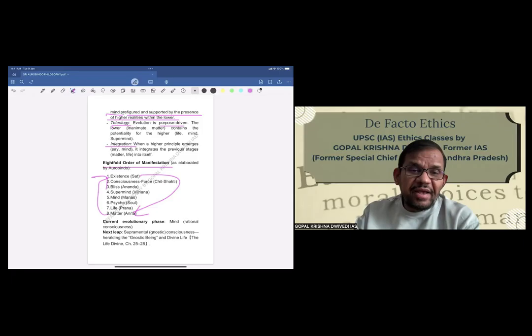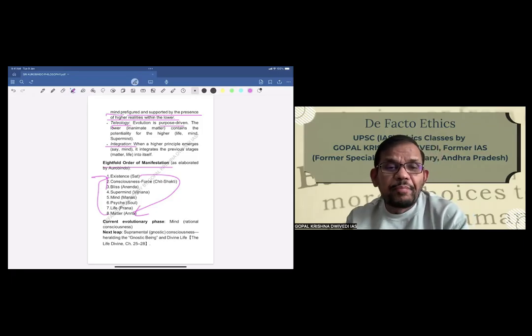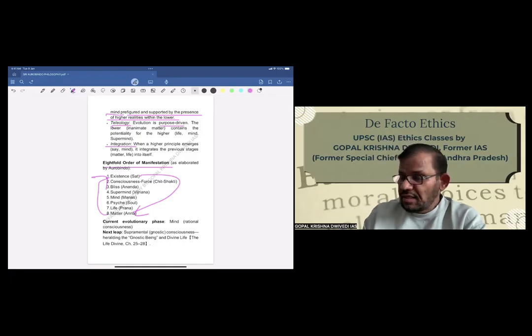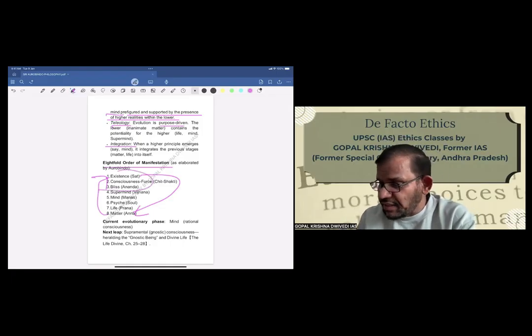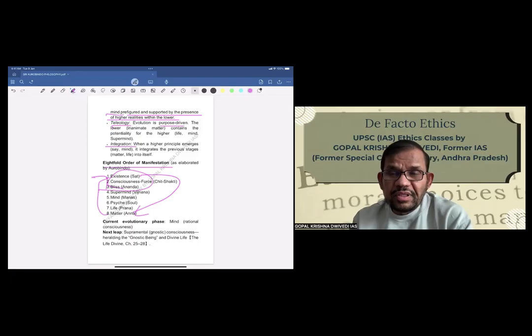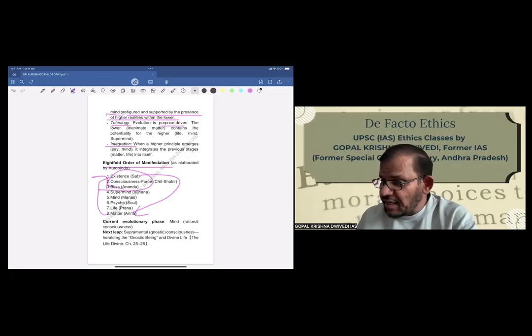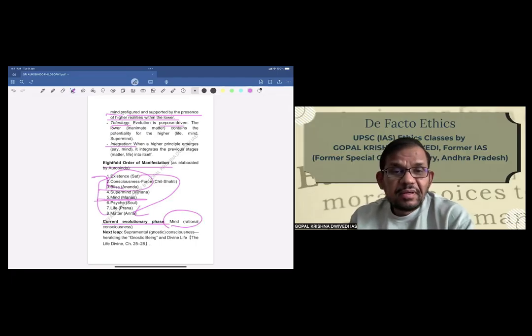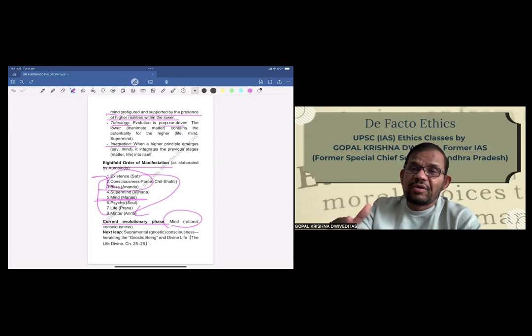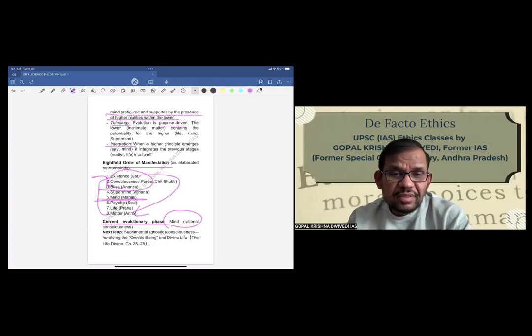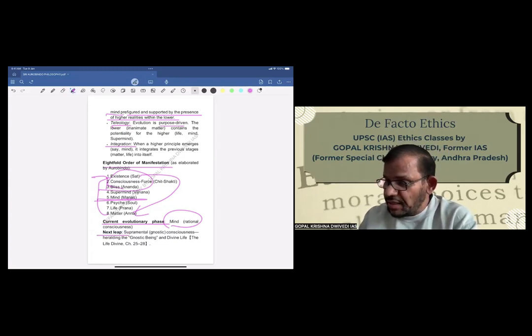So matter, life, psyche, mind, supermind, bliss, consciousness, and existence. The last three are basically Sachchidananda. So this represents the Brahma or Supreme. And he says that the current evolutionary phase is of mind. That is fifth. From here it will go to supermind and then it will go to Sachchidananda. So he says the next leap will be supramental consciousness, heralding the Gnostic being and divine life.